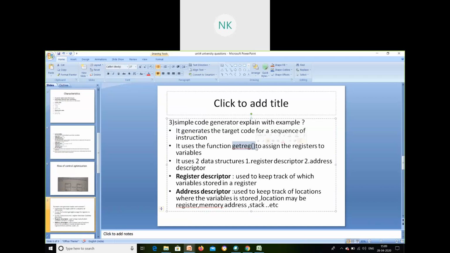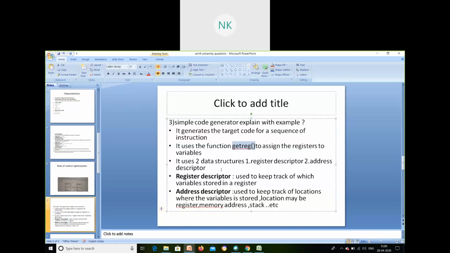So we need to call the function when we are generating target code, when we are converting code to target. In that case we will be using two data structures. What are those? One is a register descriptor and the other one is the address descriptor.